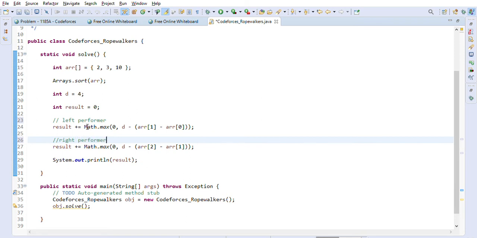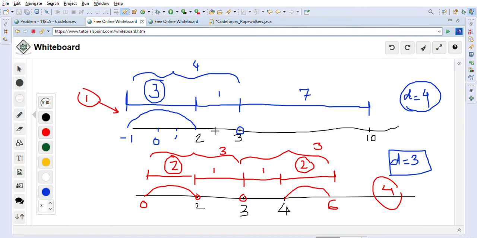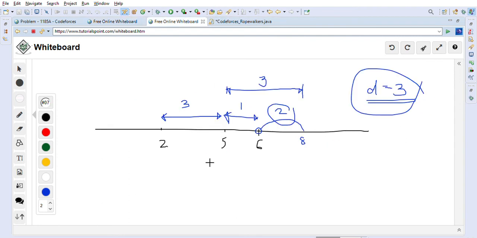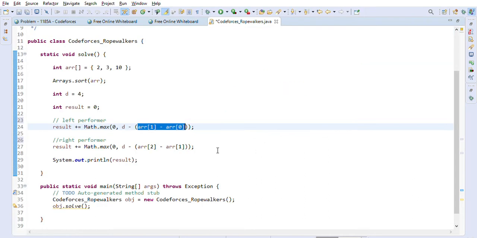So this one is the additional distance he has to go, so that we will get the minimum distance 4, right? As you can see, d minus array 1 minus array 0 we will do, right? Array 1 minus array 0. So this one is array 1. So as you can see, basically this one is the array 1 and this one is array 0, right? So we are calculating the distance basically here, and then we are subtracting the distance d minus that distance, right? So this one will be the additional distance he has to move, if he has to move at all, right? Because we are taking maximum, so it will be 0 or this distance, right?